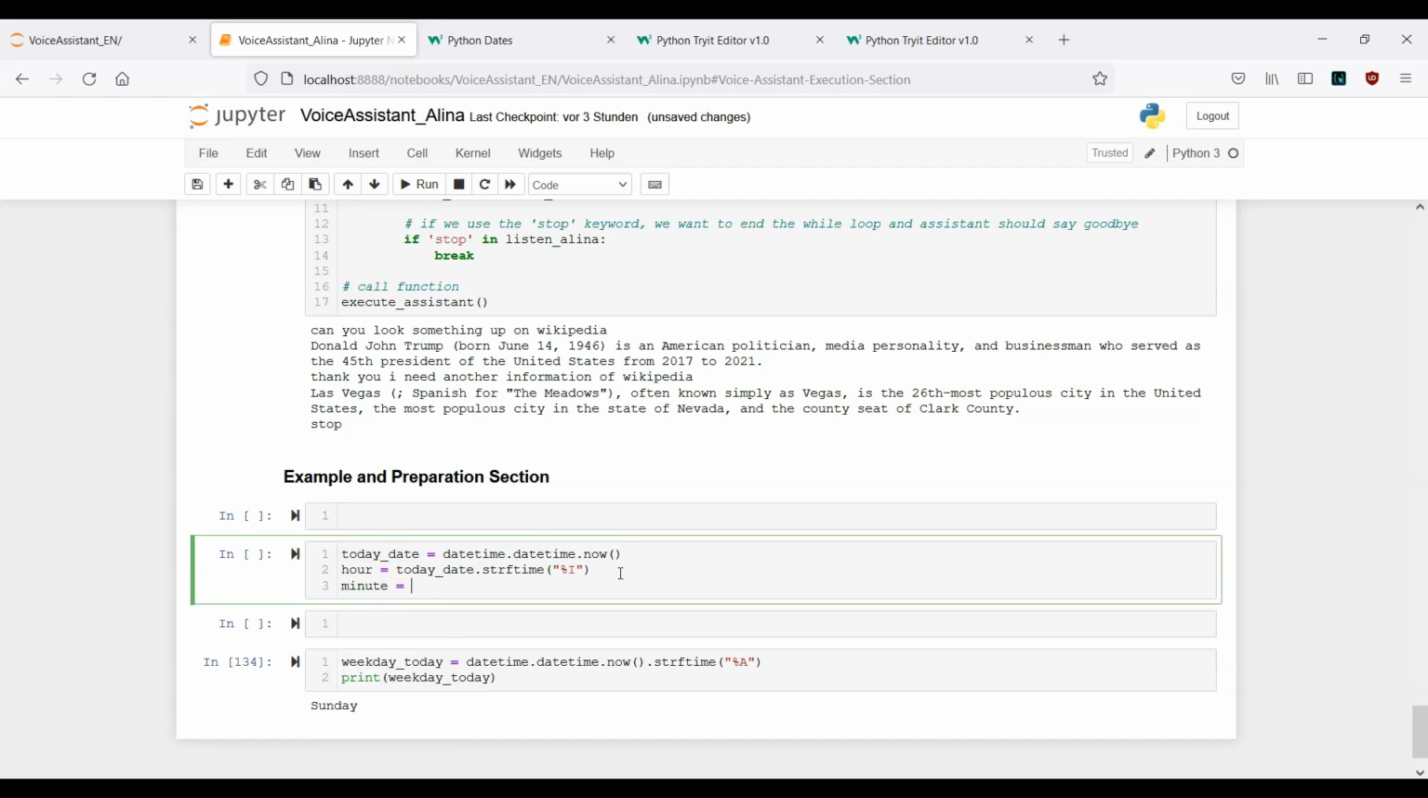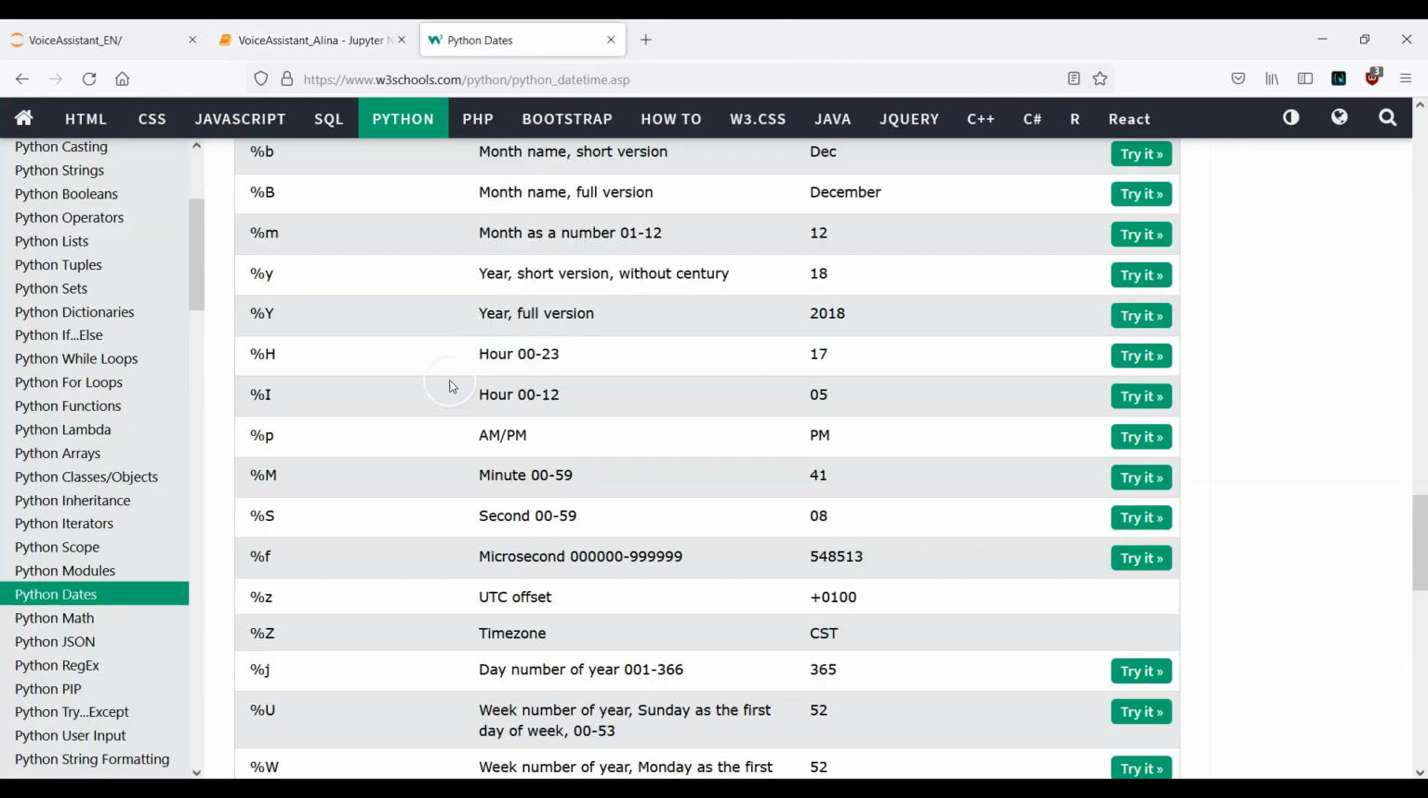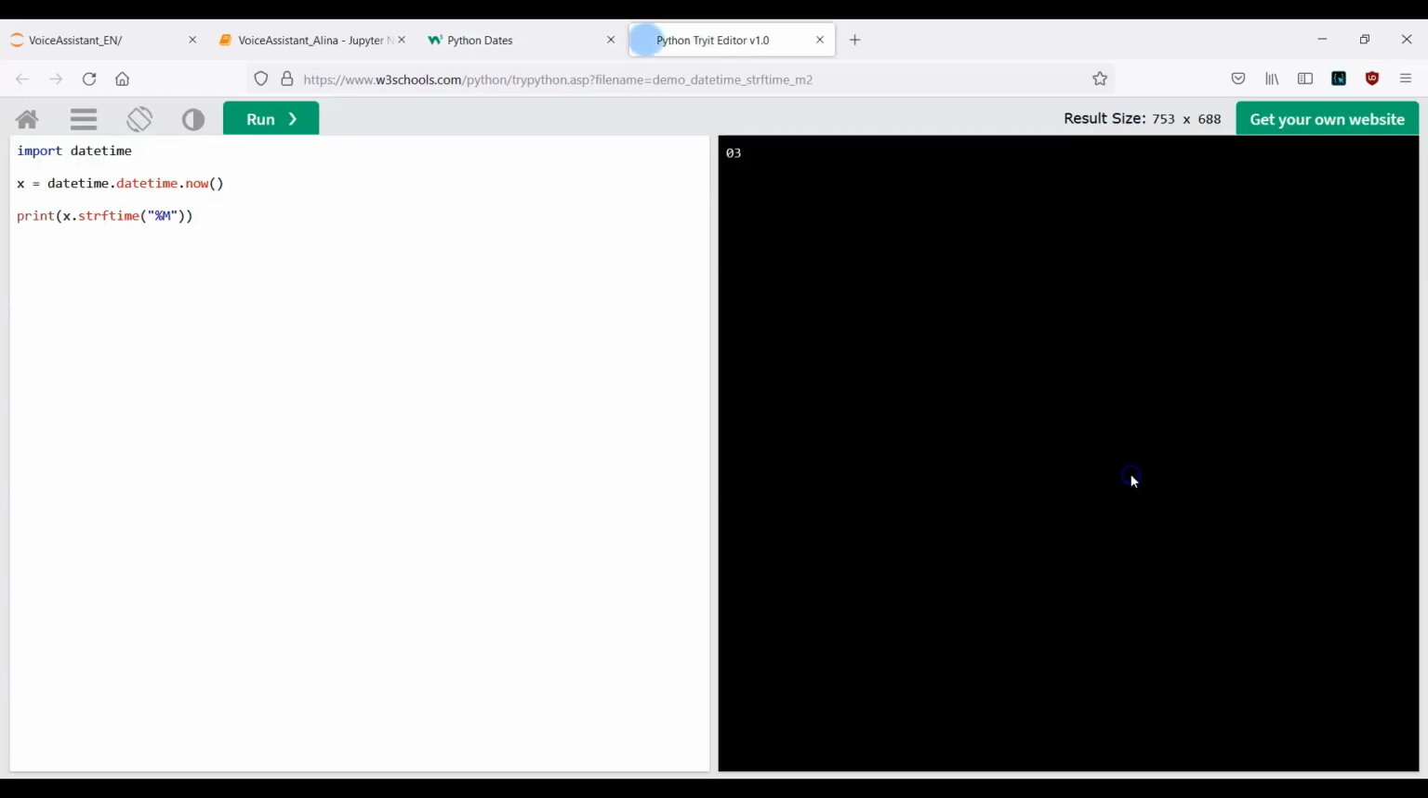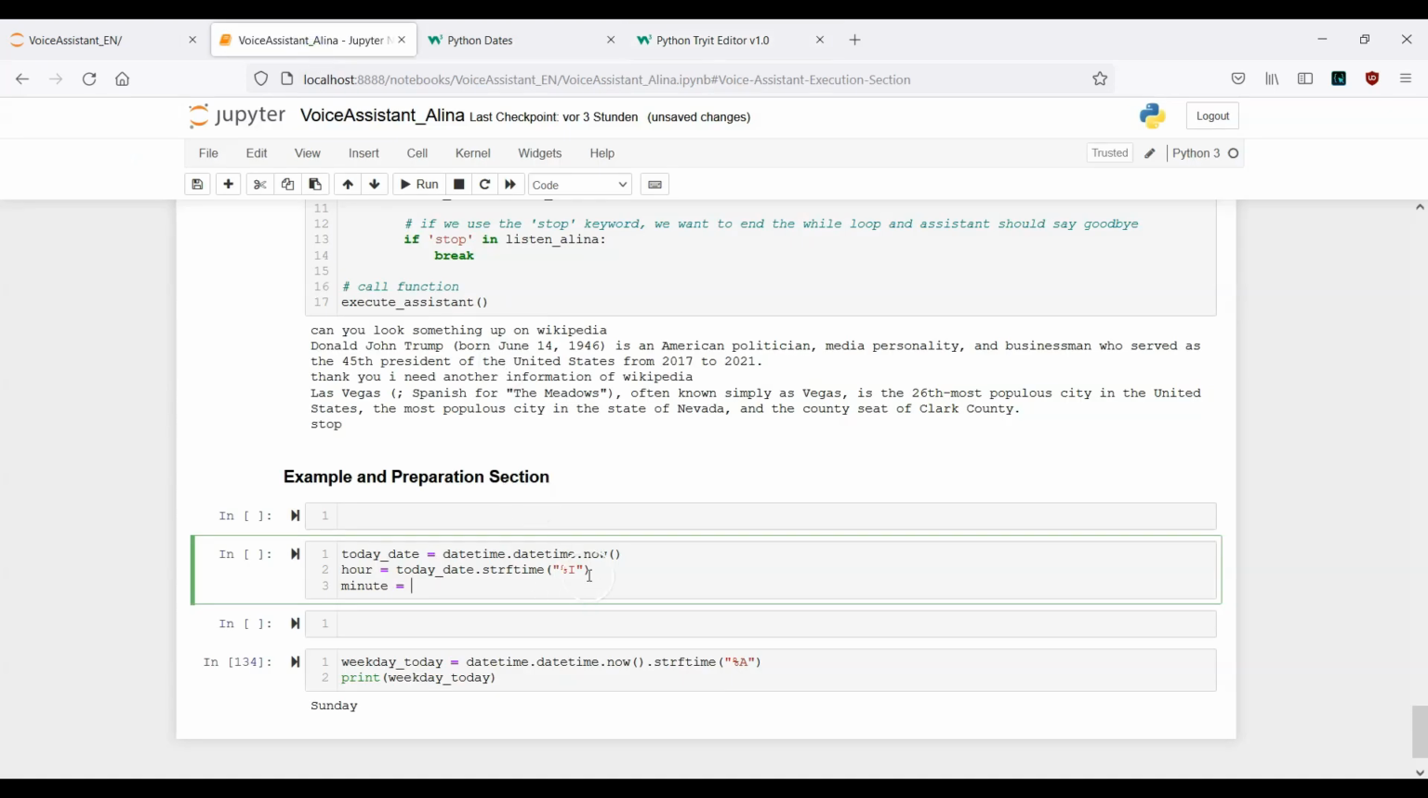Next one is the minute. Let's see how this can be achieved. So the minute we find actually here. Okay, this is the minute. Let's go to try it. And you see here that the logic is actually exactly the same, with the only difference that now we have this capital M. That means we can make life simple. Copy this expression here, paste it here, and replace capital I with capital M.